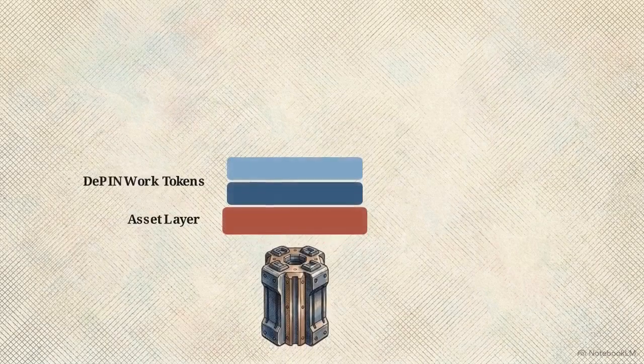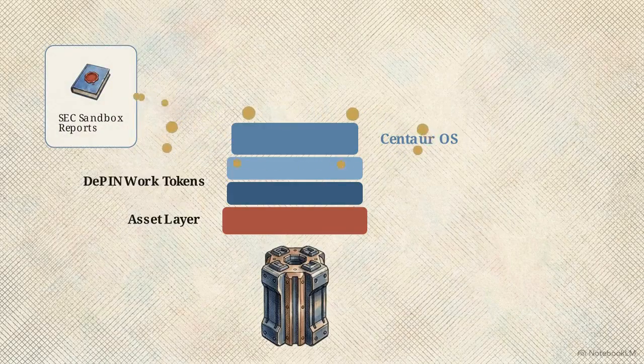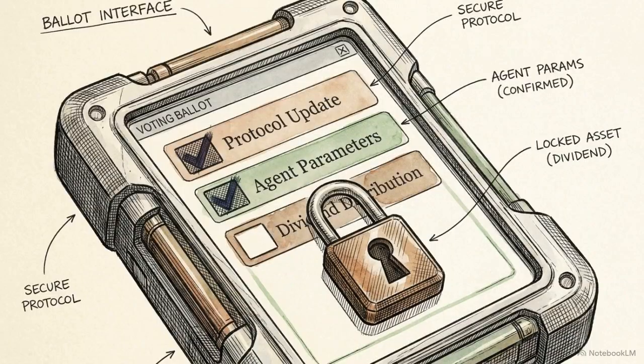The final component in the central stack is the Agent Access Utility. This instrument provides the software authorization for Centaur OS, connecting the sovereign economy to a fleet of automated agents that manage compliance workflows and generate SEC sandbox reports. To coordinate these components, the stack utilizes the third interlocking ring, the governance pass. This pass enforces strict operational boundaries. It restricts voting exclusively to network mechanics, explicitly blocking votes on financial distributions to avoid fiduciary overlap.